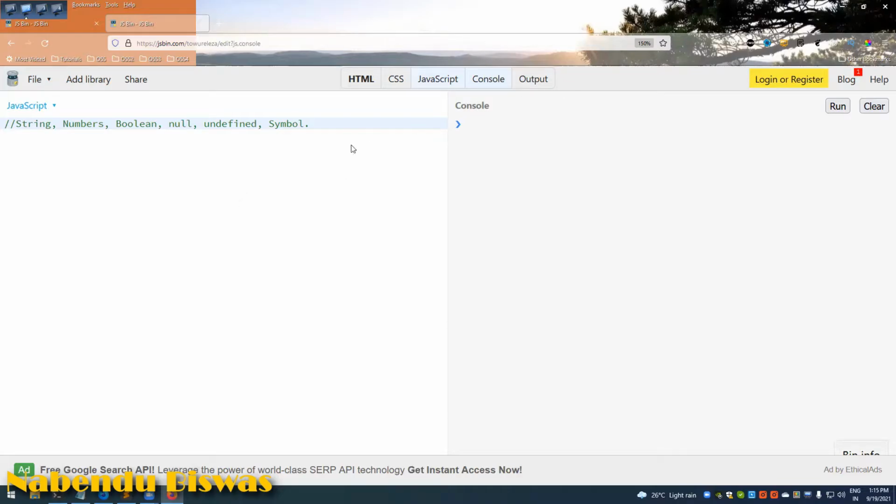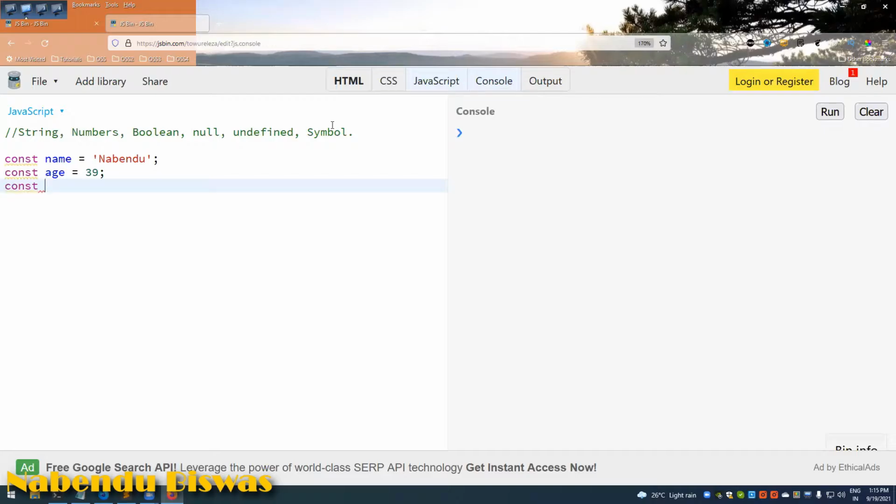So let us get started. So first thing, const name equal to a string, const age equal to 29, const rating equal to 5.5, const is developer equal to true, const x equal to null, const y equal to undefined, and let z I'll do.